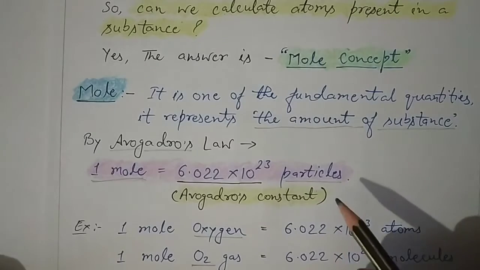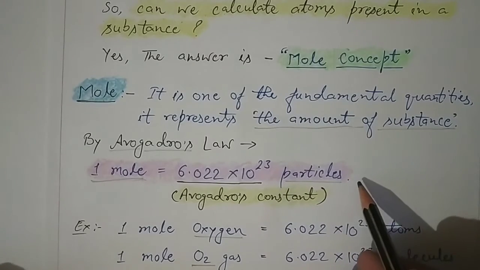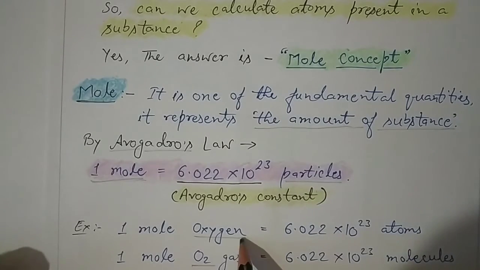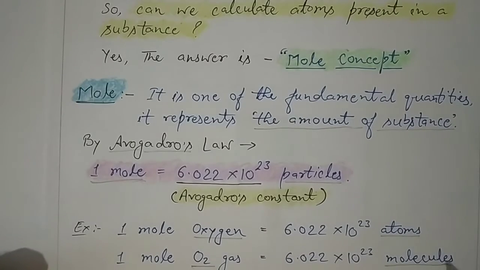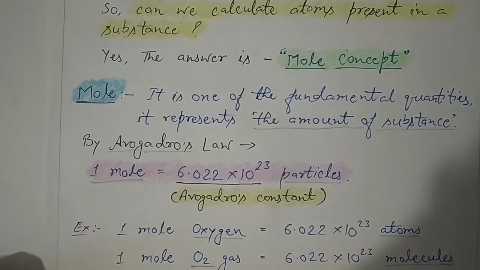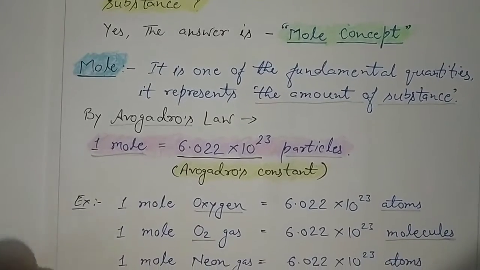Particles means the smallest particle of any substance. If it is the element, then the smallest particle is atom. If we are talking about any molecule or any compound, then we say the particle as molecules, because the smallest particle of the compound is molecule. Let's take few more examples.